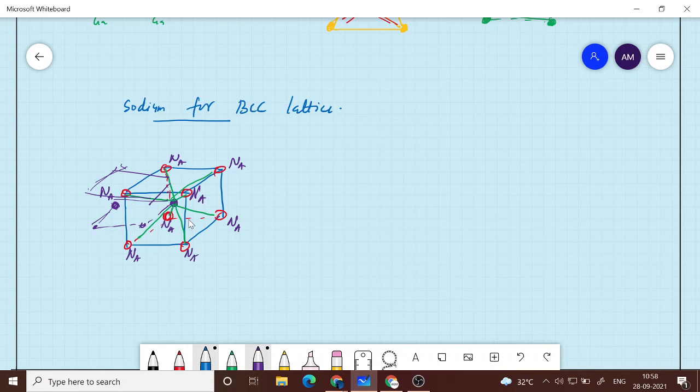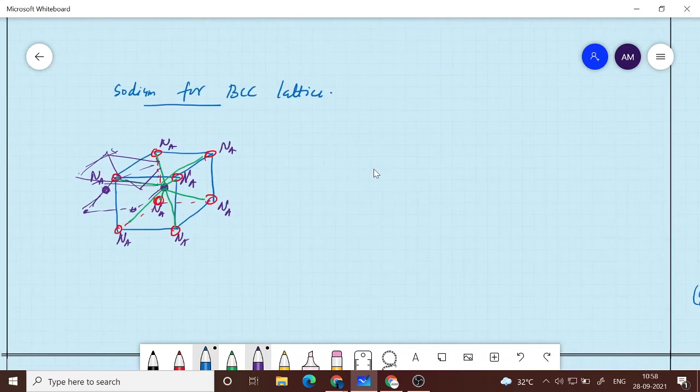So they will also have 8 atoms. Similarly any atom that you take in a BCC will have 8 nearest neighbors. This is also called the coordination number. So that gives rise to the BCC lattice for sodium. Let me not make it messy.